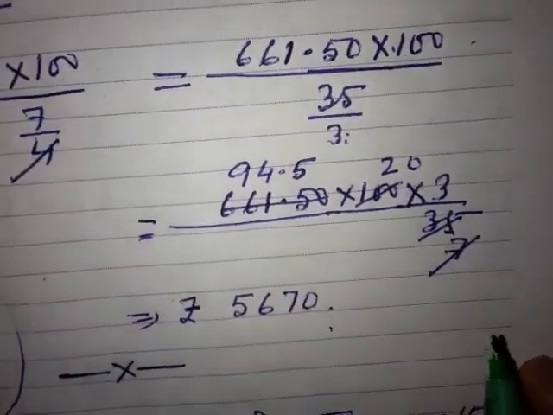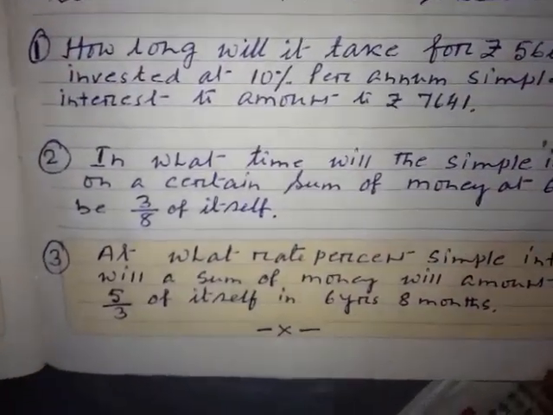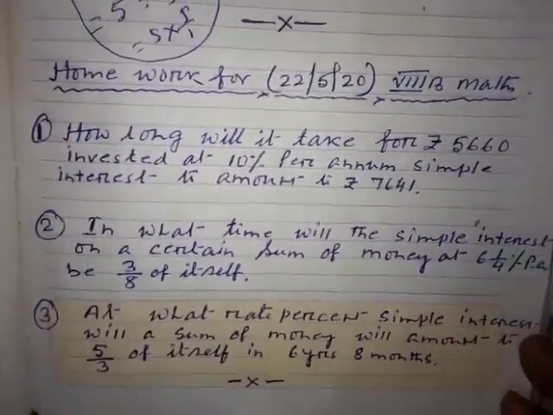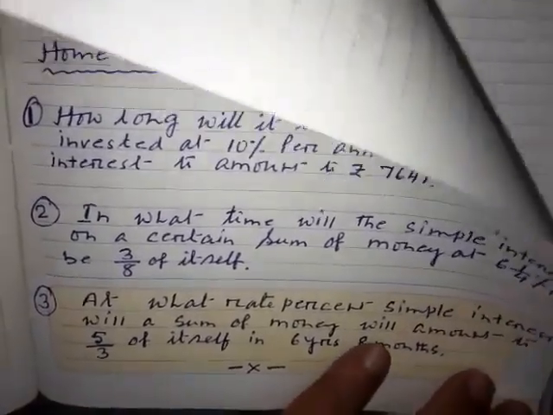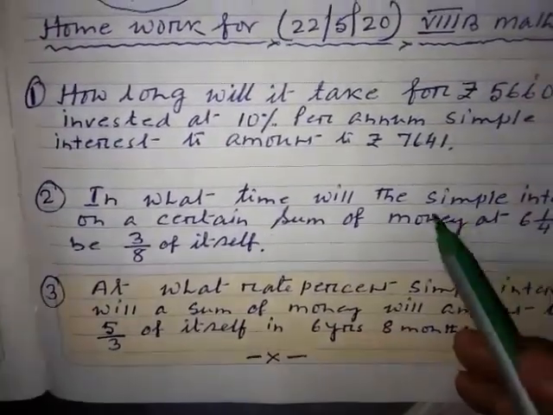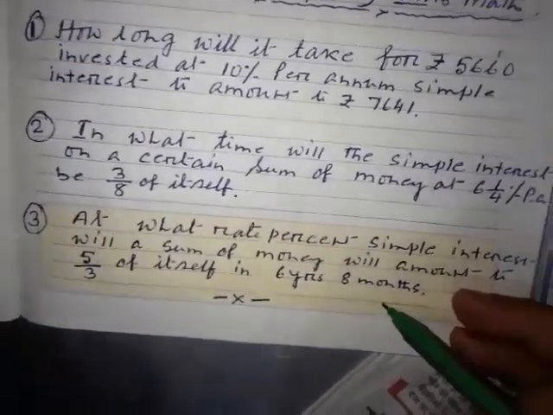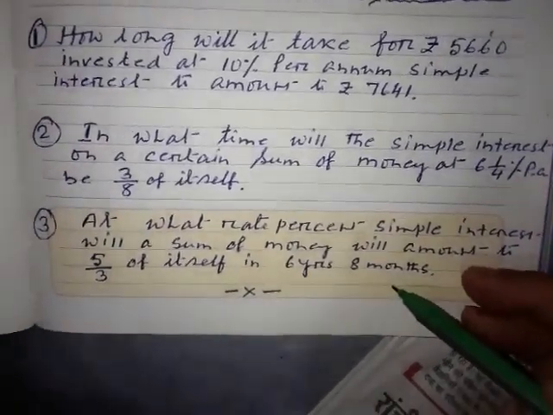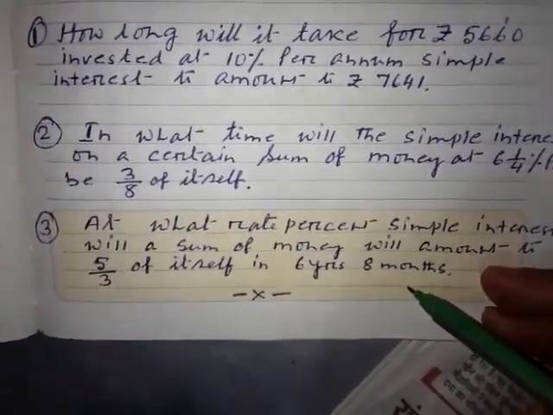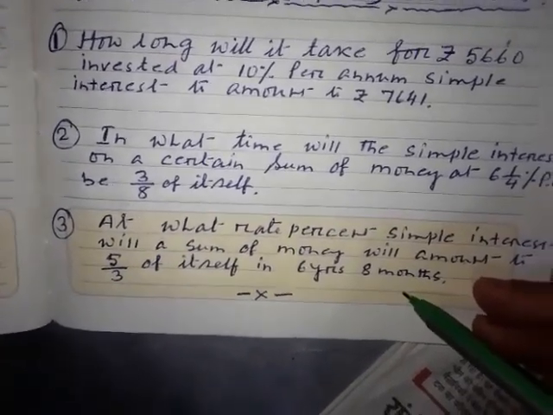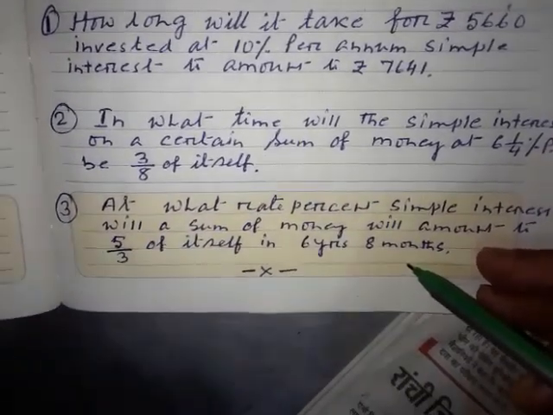Okay, so today once more I am going to give you this homework, 3 problems. Let me read these problems. Please do it in the homework copy or classwork copy. I told you, wherever you like. Again the heading will be revision, and the date will be mentioned there. 3 problems I am giving you.